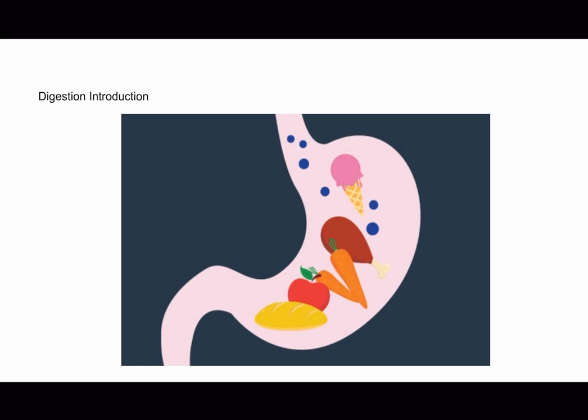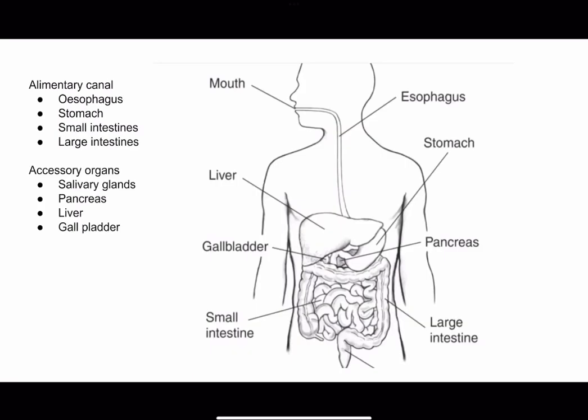So first of all, we have the alimentary canal, also known as the digestive tract or gastrointestinal tract. It is a long tube that runs all the way through the body and is responsible for digestion and absorption of food. It is a crucial system in the human body, allowing us to break down food into nutrients that can be used for energy, growth, and repair. So the alimentary canal begins at the mouth and extends all the way to the anus. It consists of several organs, each playing a specific role in the digestion process. Here is a brief overview of the organs and their functions.